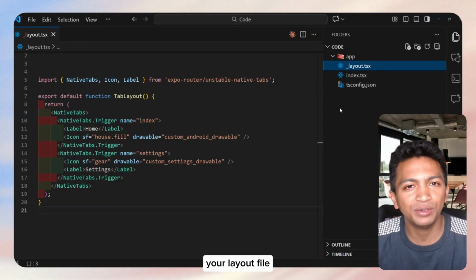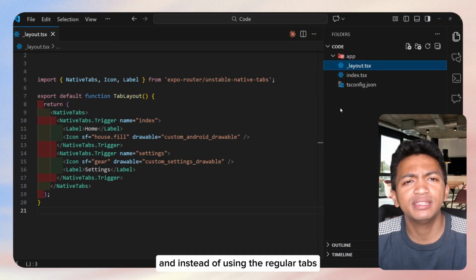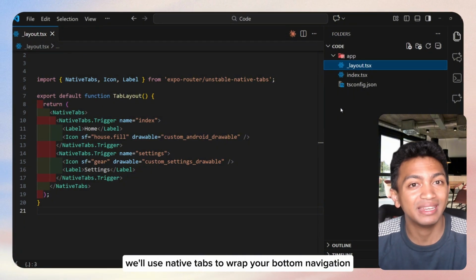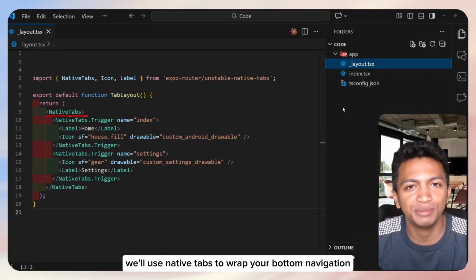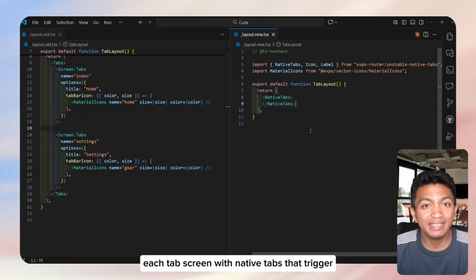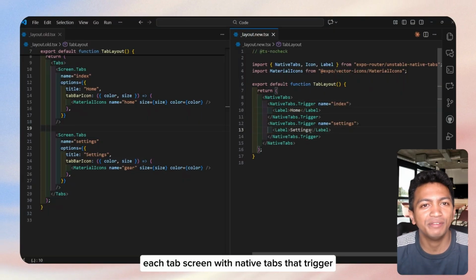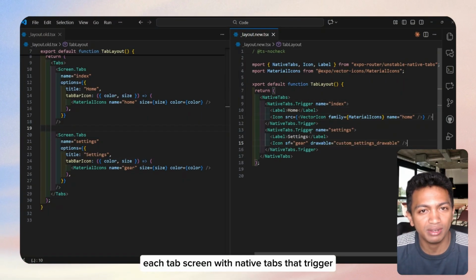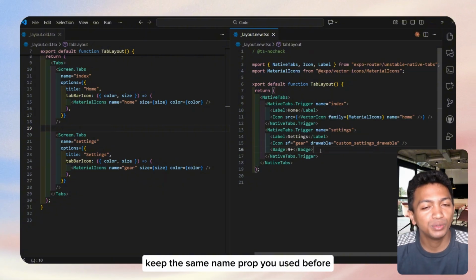Open your layout file, and instead of using the regular tabs, we'll use NativeTabs to wrap your bottom navigation. Then, replace each tab screen with NativeTabs.Trigger. Keep the same name prop you used before.